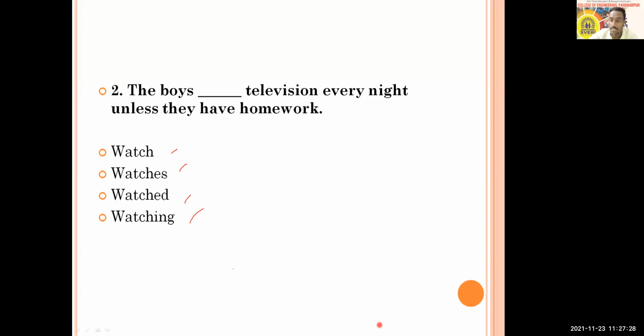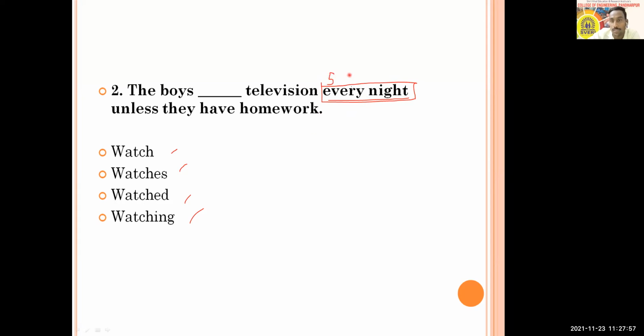Okay, so now we'll discuss and try to reach the correct answer. You can get a clue from every night. What does that indicate? That indicates that the action happens regularly. So if things are happening regularly, if it is every time, that tells us the tense is going to be which?